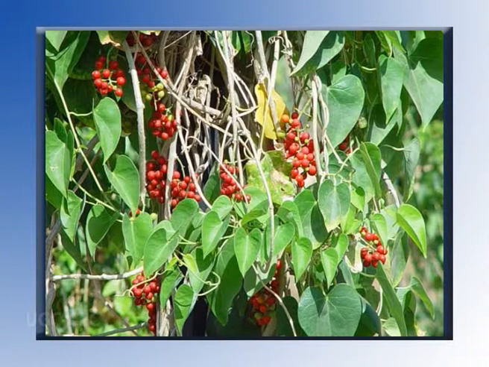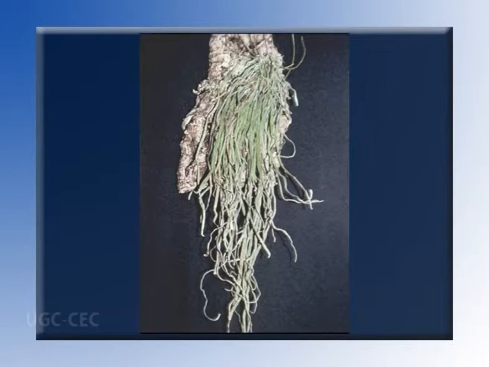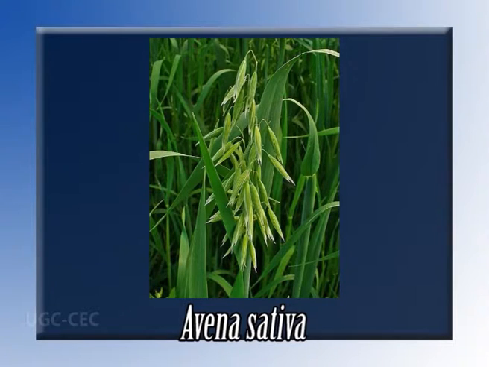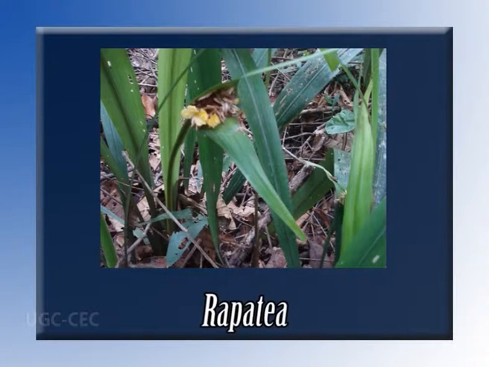However, in roots of some aquatic plants, for example Tinospora, and in aerial roots of many other plants, few outer layers of cortex contain chloroplasts and perform photosynthesis. The cells of cortex are usually arranged irregularly, but sometimes they are arranged in distinct radial rows, like Avena sativa, or in concentric layers, as in Rapatea. In aquatic plants, large air cavities are formed due to the degeneration of some of the cortical cells. These spaces are mostly filled with air and help them in buoyancy.